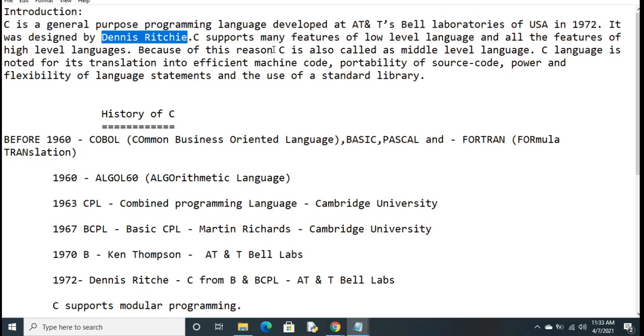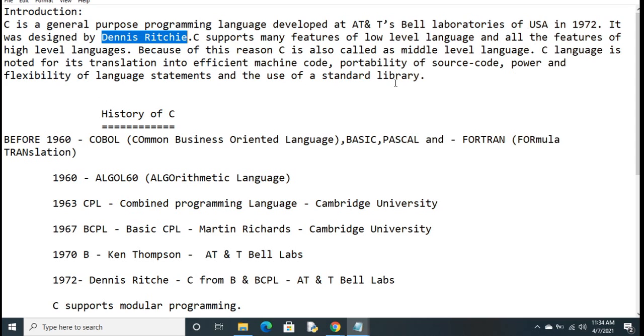Now C supports many features of low level language and all the features of high level languages. Because of this reason, C is also called a middle level programming language. Next, C language is noted for its translation into efficient machine code, portability of source code, power and flexibility of language statements, and the use of standard library.